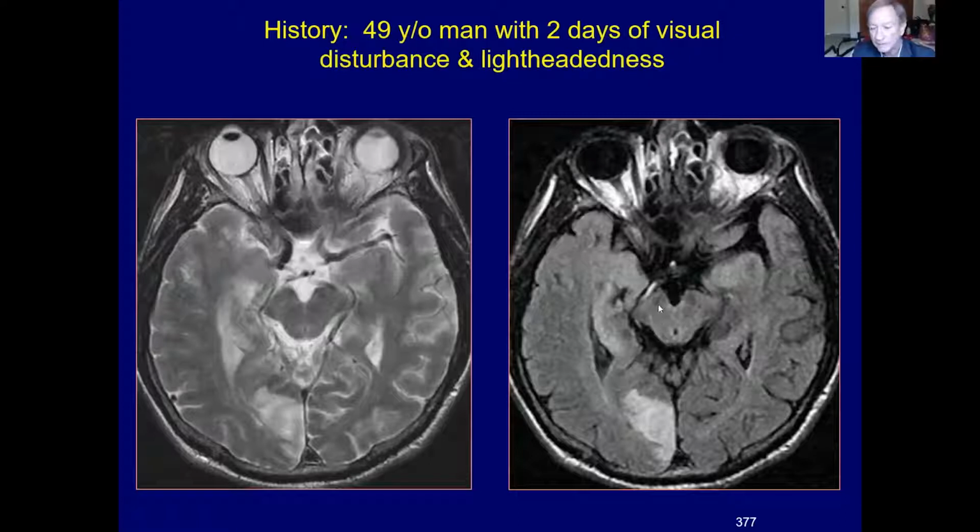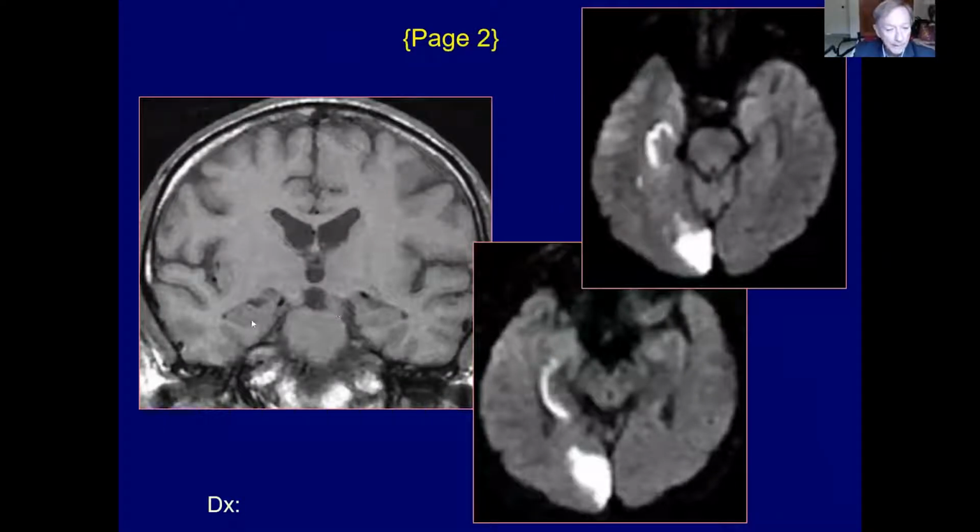And the accessory finding on the FLAIR images is a linear hyperintensity in the crural cistern of the ambient cisterns, representing a clot in the posterior cerebral artery. And so this patient had an embolus and secondary infarction of the occipital lobe and hippocampus. And looking at that a little more, on the coronal T1 weighted image, there is some hypointensity and swelling of that right hippocampus. And then more clearly seen on the diffusion weighted images, restricted diffusion in the medial occipital lobe and involving the entire hippocampus, the tail, the body, and extending to the head of the hippocampus.